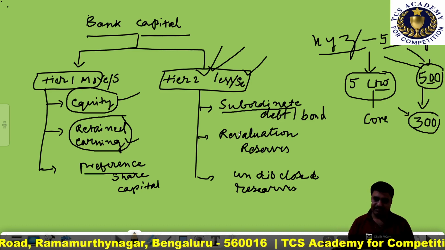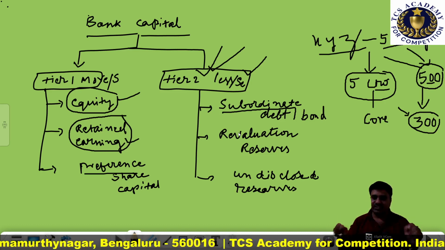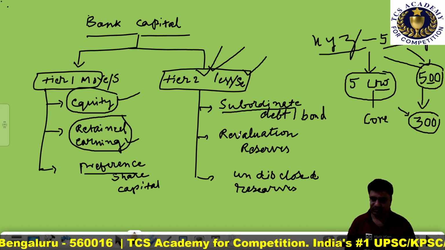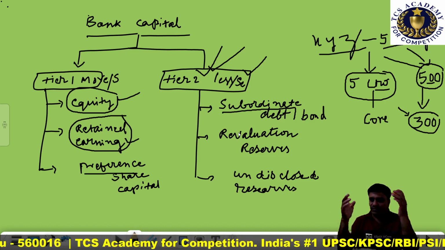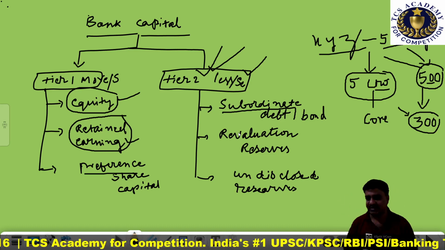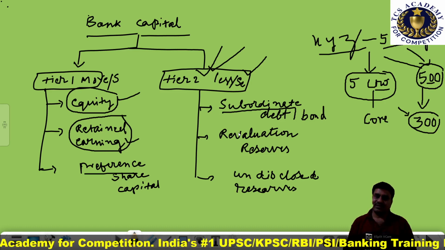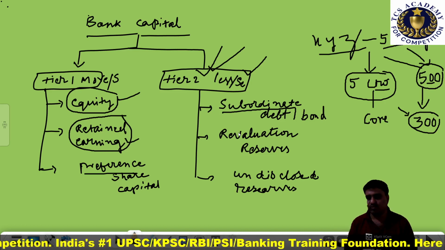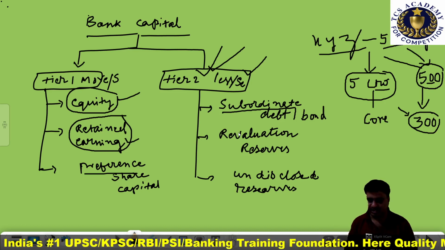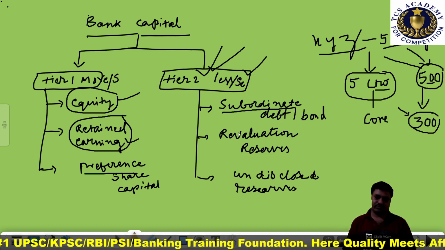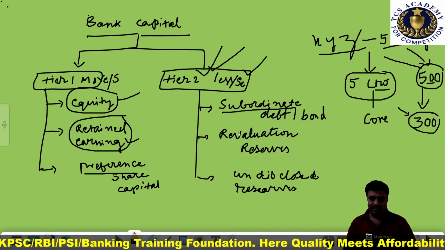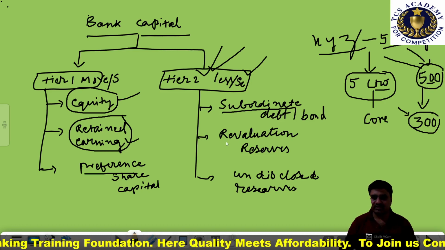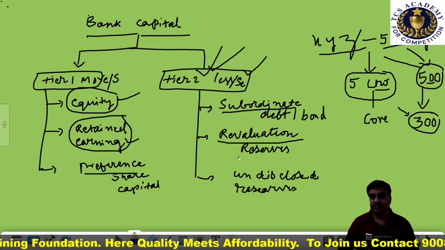The minimum original term of this particular debt of a bank is over 5 years. Therefore, lower priority is given whenever the cash has to be distributed after disposing of the bank assets at the time of liquidation. So that is the reason. Clear? Okay, so let's move on to understand what revaluation reserves are.